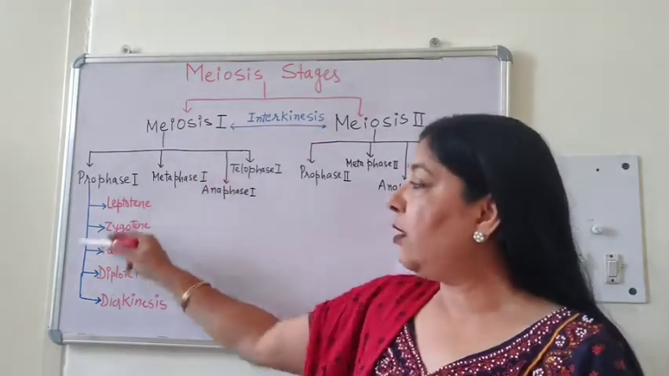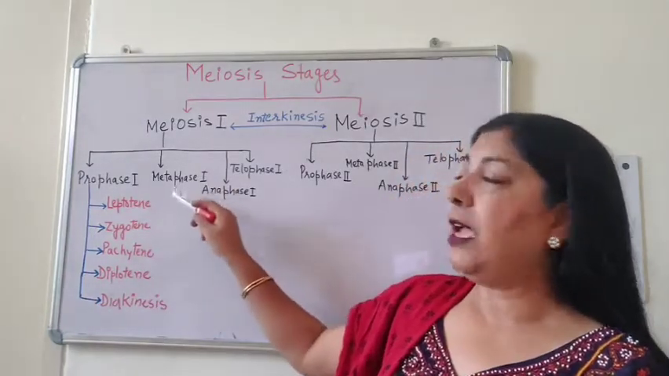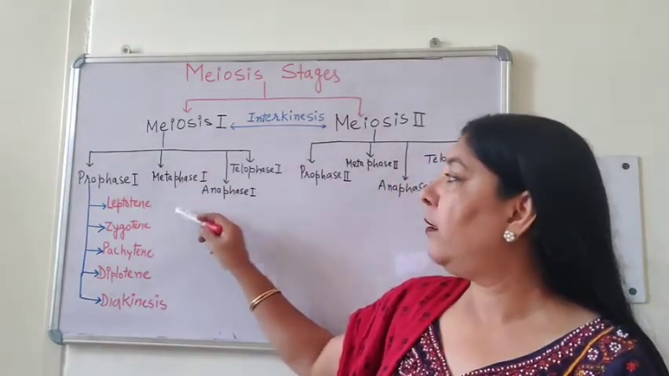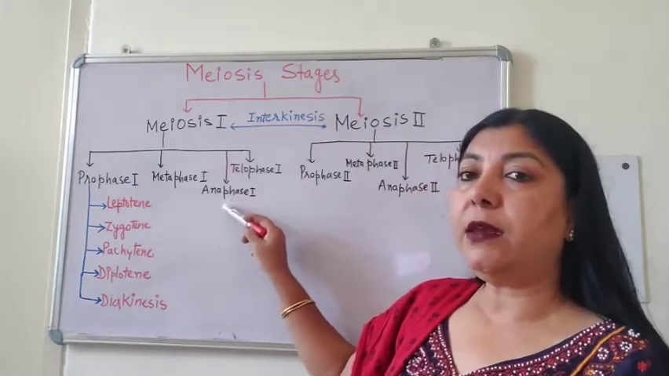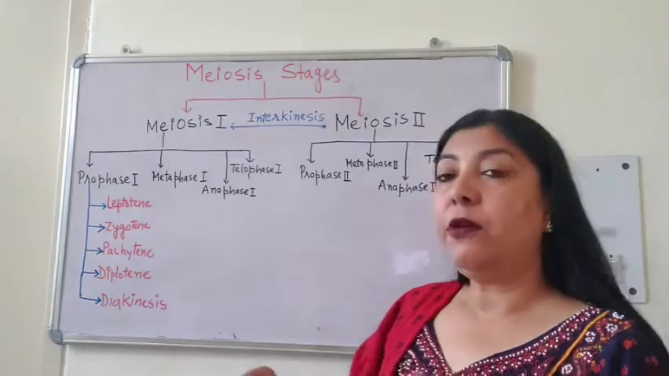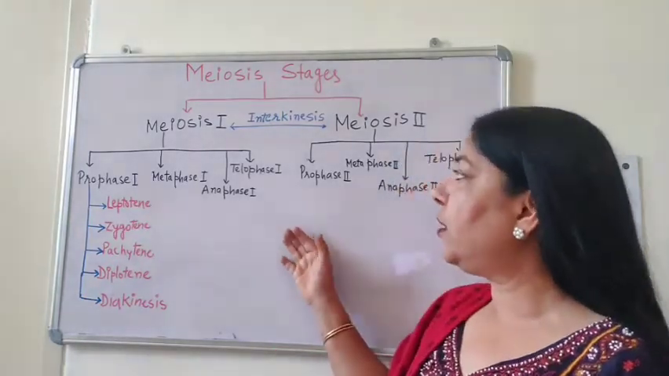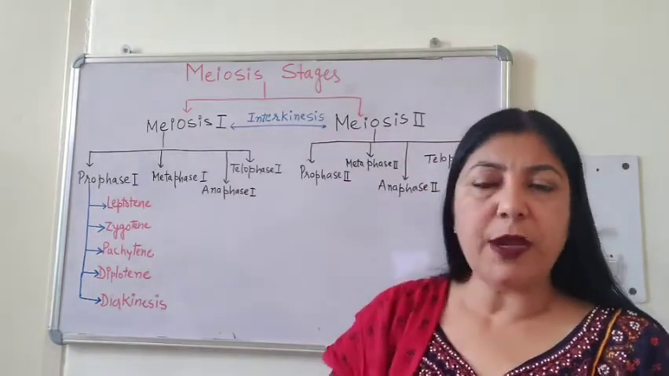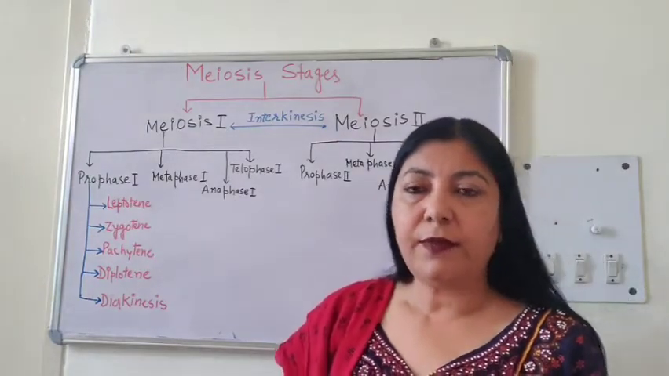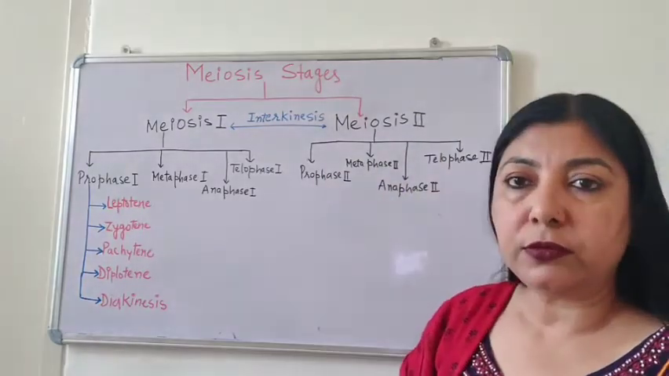Okay. So once the prophase is completed after diakinesis, then there is metaphase 1, anaphase 1 and telophase 1. After telophase 1, two daughter cells are produced. And these two daughter cells, after a short period of rest, further enter into meiosis 2.